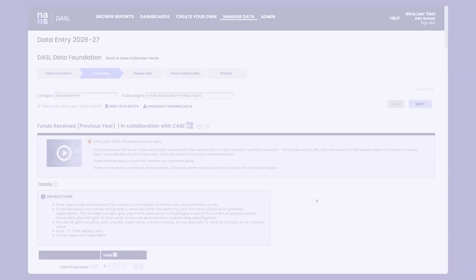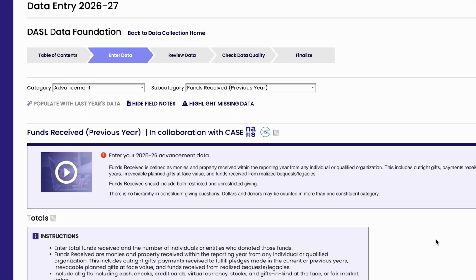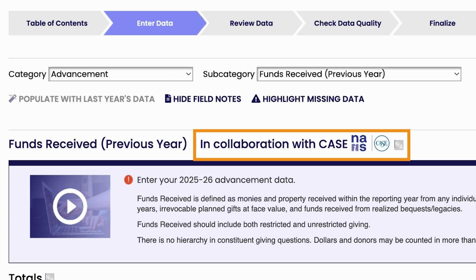Welcome to the Advancement Funds Received subcategory of DASL, in partnership with CASE, the Council for Advancement and Support of Education. This data collection is a result of the data collaboration between NAIS and CASE, feedback from schools and feedback from national, state, and regional associations, and is in alignment with the CASE Global Reporting Standards.